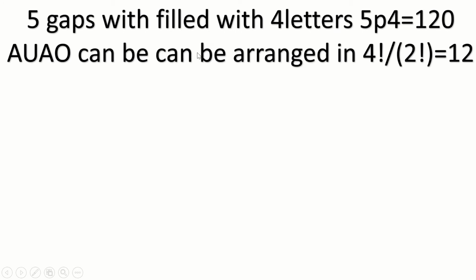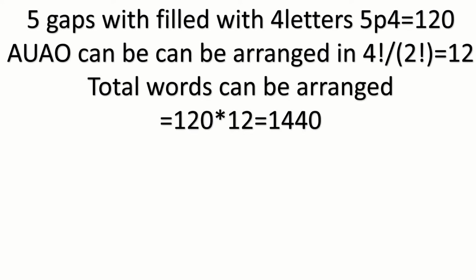These 5 gaps are filled with 4 letters. We get 120 possible combinations. And A U A O can be arranged in 12 ways, because A is repeating twice. So repeated letters give fewer arrangements. So 12 arrangements of the vowels, and 4 consonants in 5 spaces gives 120. By this you get a total of 1440 arrangements where vowels will not come together.